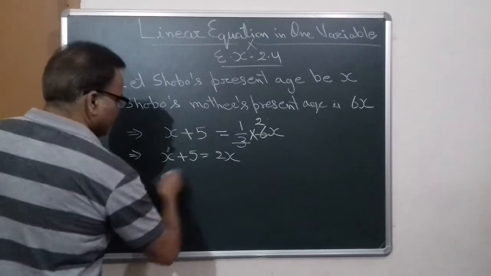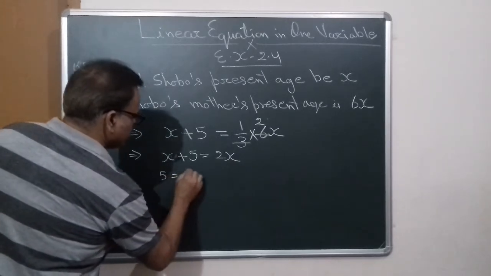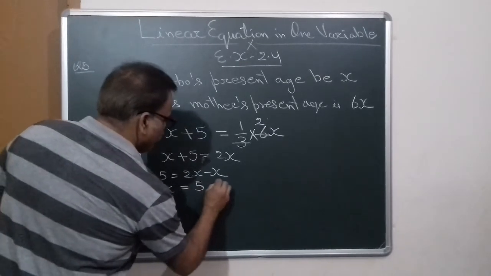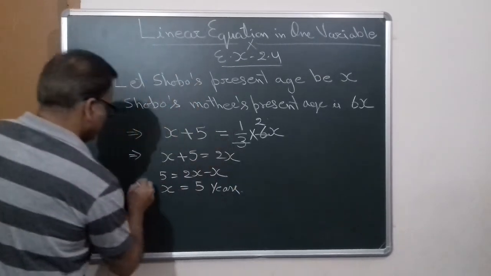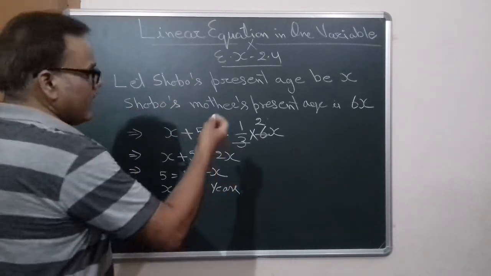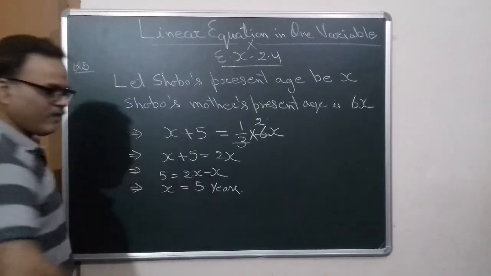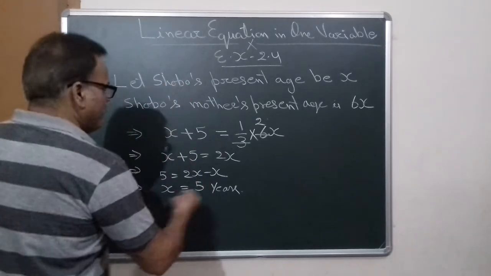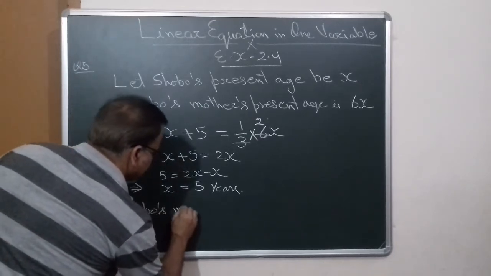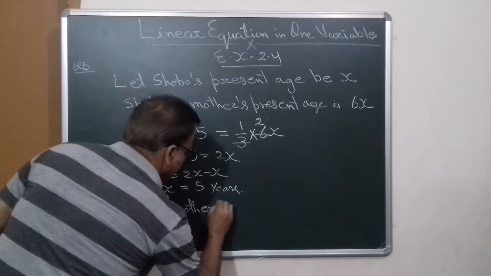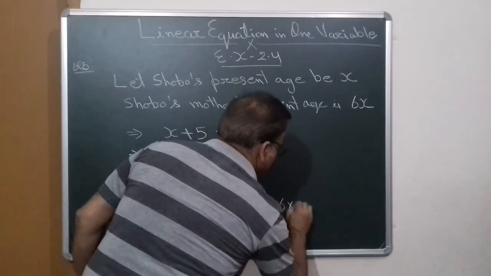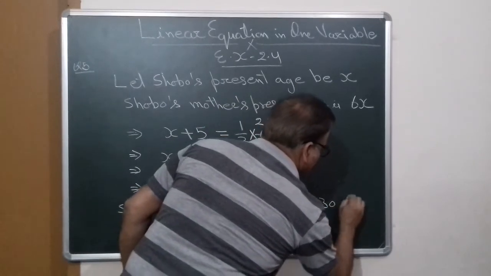So x plus 5 is equal to 2x, because 6 divided by 3 is 2. Clear? So take it: 5 is equal to 2x minus x. It means x is equal to 5 years. So Shobo's present age is 5 years, and Shobo's mother's age is 6 into 5, it means 30 years.